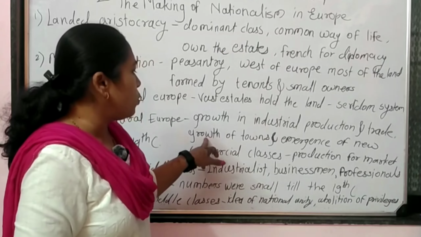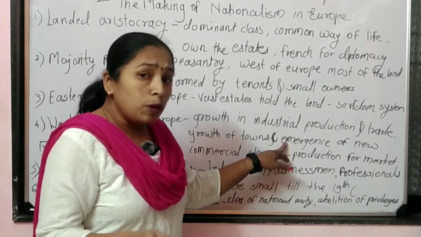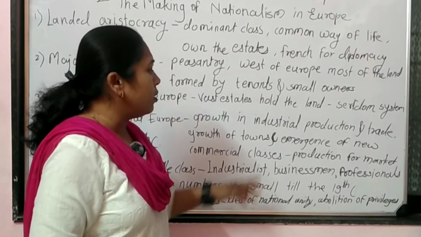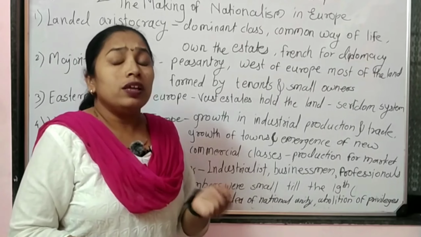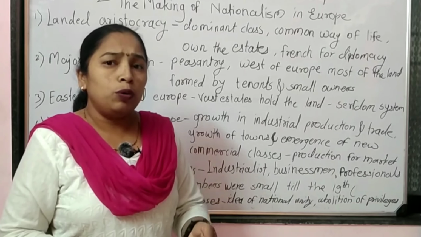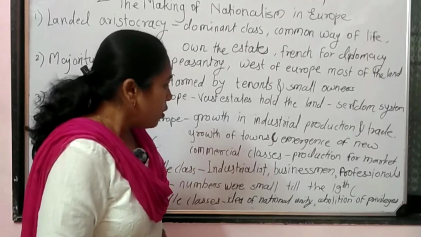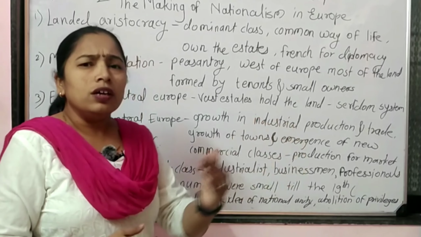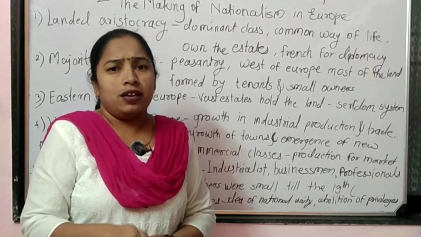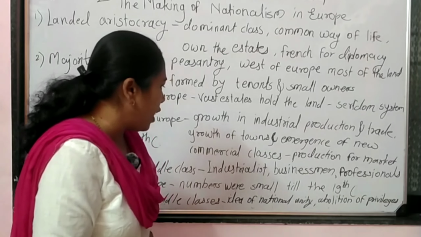So it was the growth of towns, and the people engaged in industrial activities, in trade, or working as industrial workers, were the new emerging middle class in the European continent during that period.